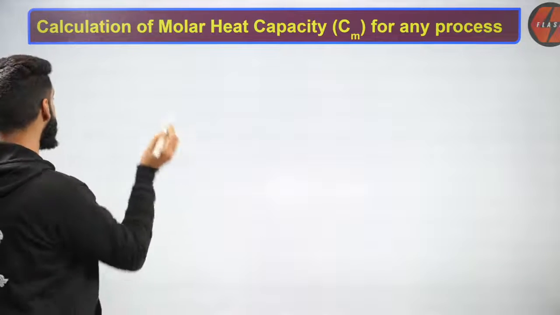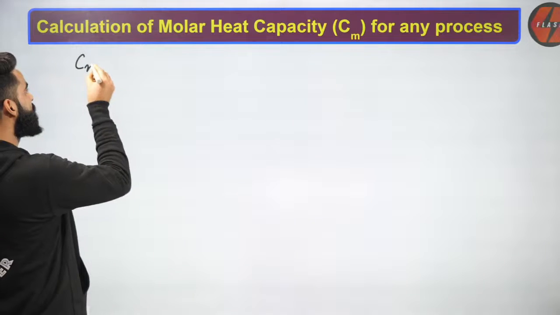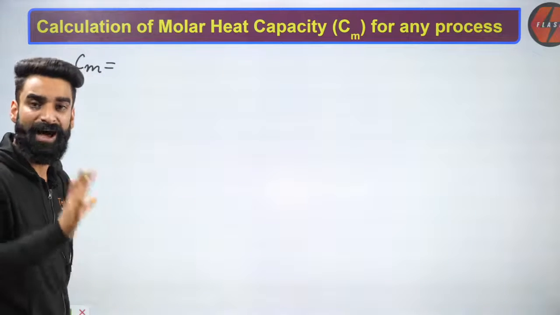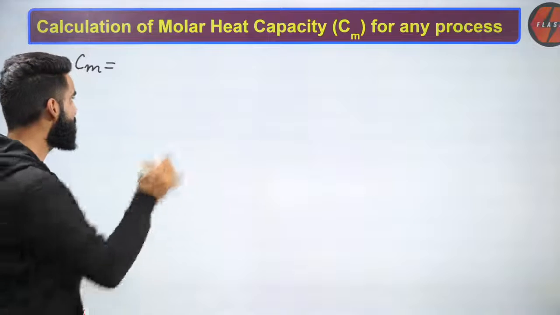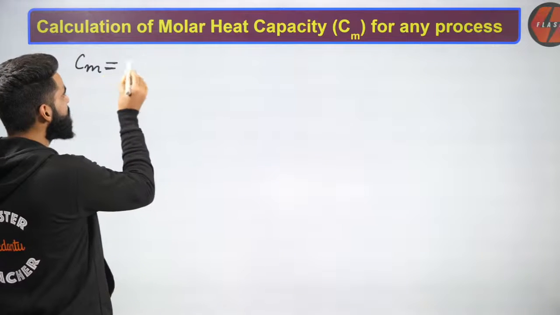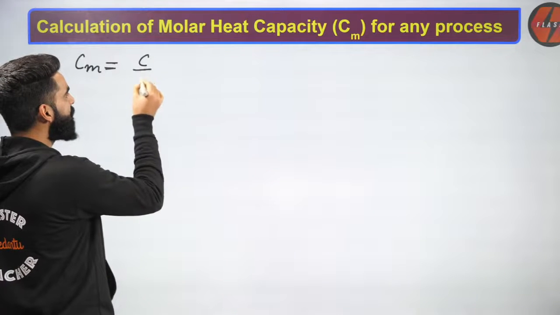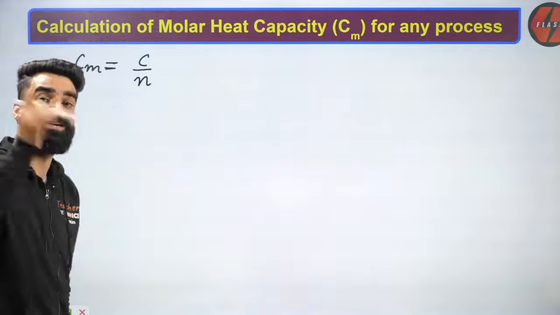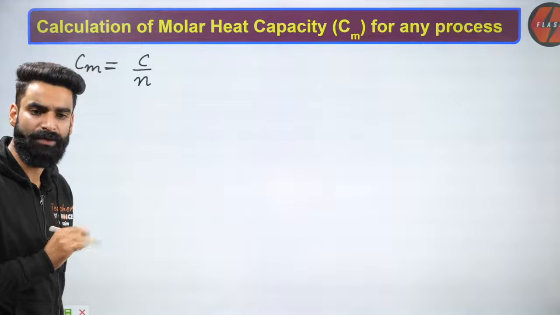See, guys, what I'm going to do. First of all, how do we define the molar heat capacity? Molar heat capacity of the ideal gas I'm talking about, right? If you remember, molar heat capacity used to be equal to heat capacity per unit mole, C divided by N. Yes, this is how we used to define the molar heat capacity. Correct? Very simple.